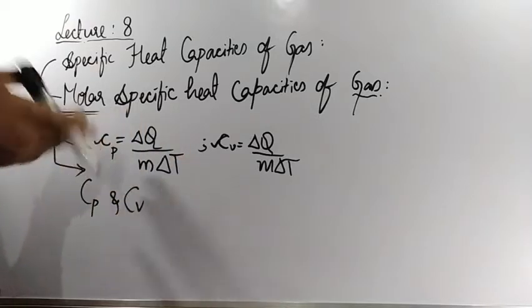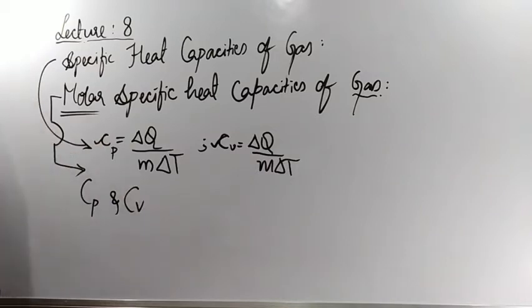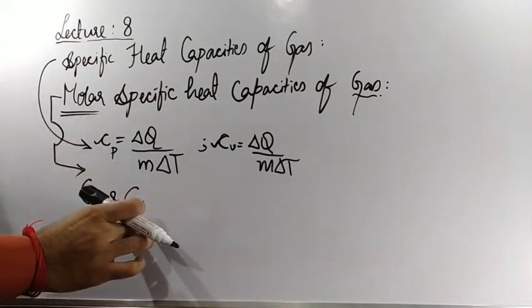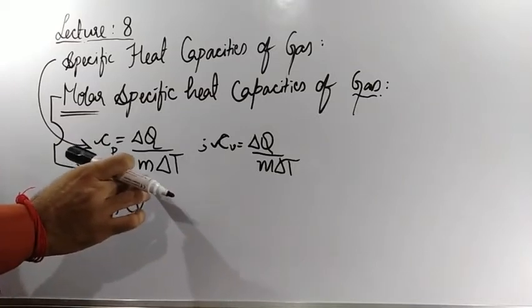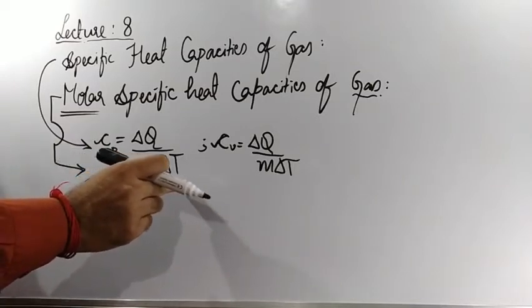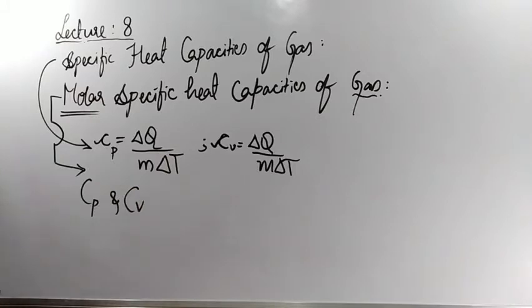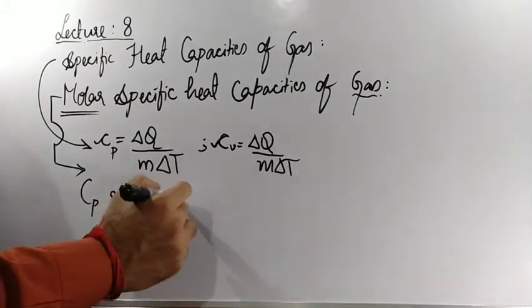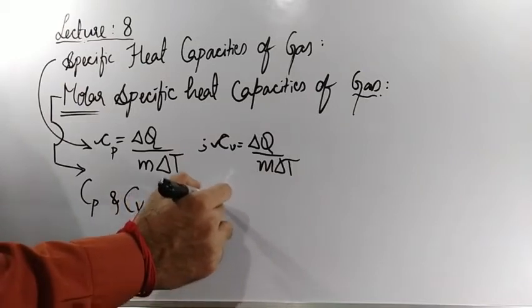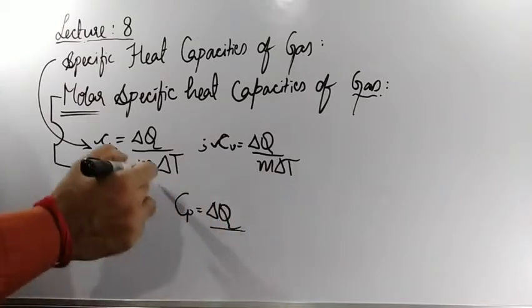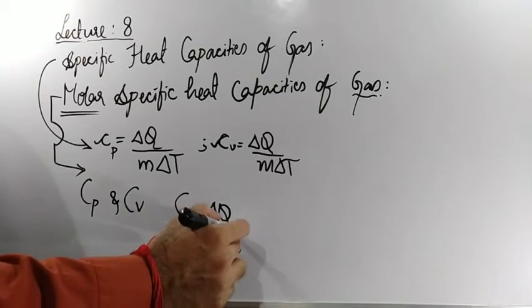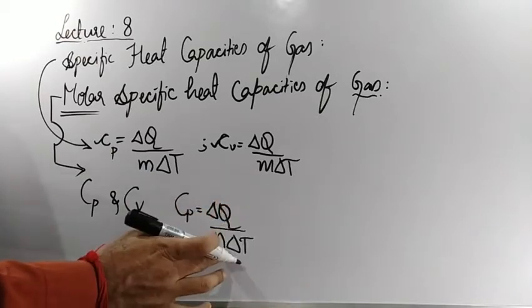That is at constant pressure. At constant volume, it is the amount of heat required to raise the temperature of 1 mole of gas through 1 degree Celsius at constant volume. This much you have to remember. So how can I write Cp now? Cp is the same, delta Q by, in place of M I will be writing N, so N delta T, where N is the number of moles.